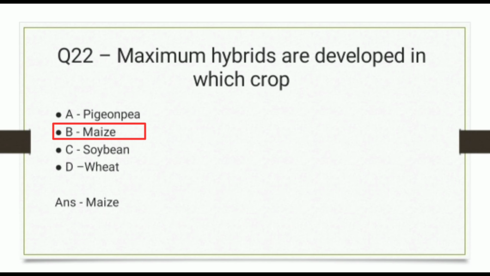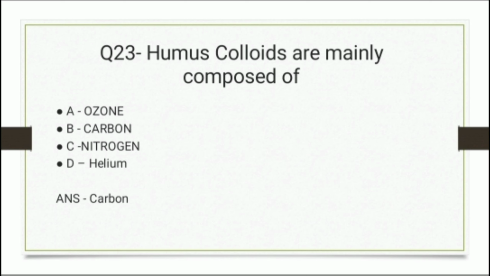Question 23. Humus colloids are mainly composed of, and the options are ozone, carbon, nitrogen, or helium. And the correct answer is carbon.